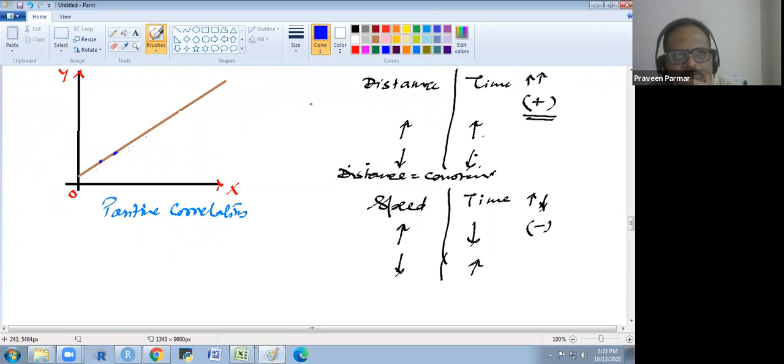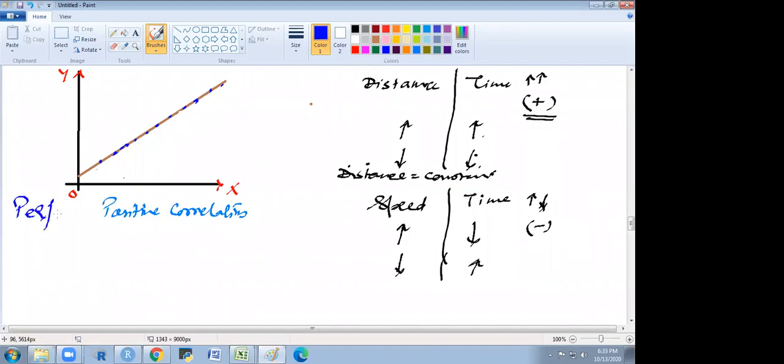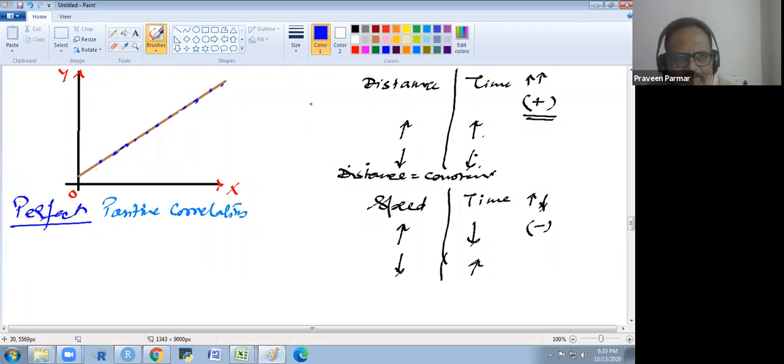All points lie on this line. So this is also a positive correlation. X is increasing, y is also increasing, but it is the perfect positive correlation. All the points lie on the same, unique line.